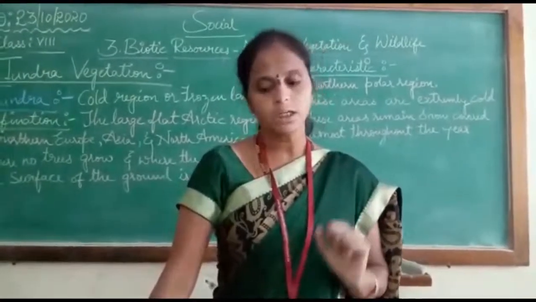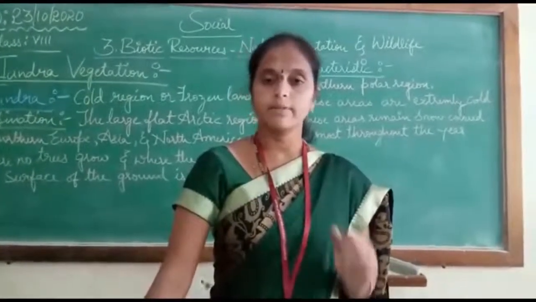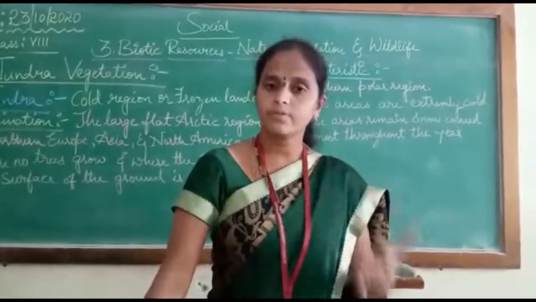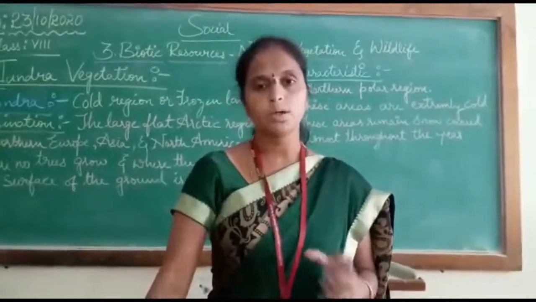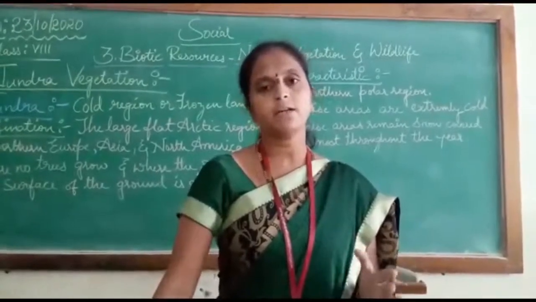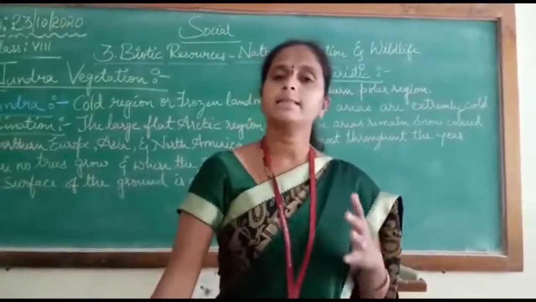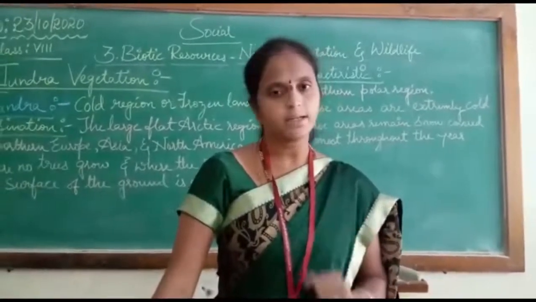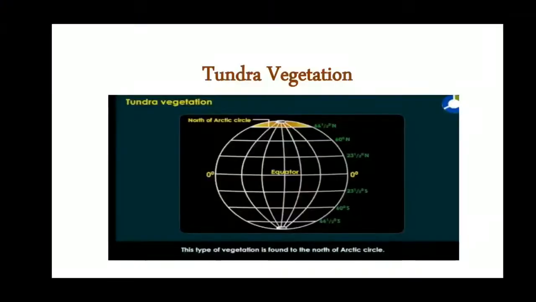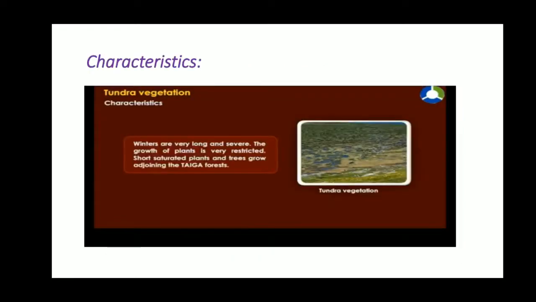Now we will learn about the vegetation which we find in the tundra region, that is the coldest regions of the world. Along with that we will learn about the wildlife, that means the animals which are adapted to the cold climatic conditions. Now we will learn about tundra vegetation. As I said, this type of vegetation is found to the north of the Arctic Circle, means the places which are located in the freezed zone. Now we will learn the characteristics or the features of tundra vegetation.